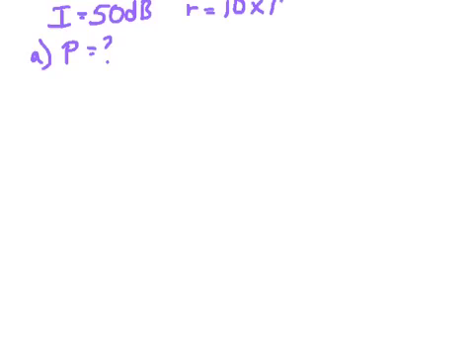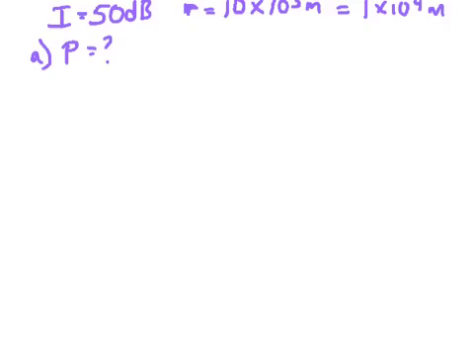Okay, so what we have: our intensity of sound was 50 decibels. For part A we're going to solve for the power of that sound. The distance r was equal to 10 kilometers, which I'll write as 10 times 10 to the third meters. I always put it in meters. Let me replace this: 10 times 10 to the third is just 1 times 10 to the fourth meters. That's going to help me again. This is the linear distance.